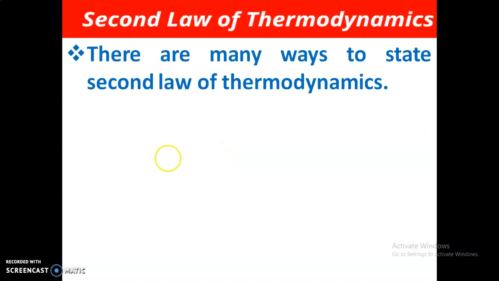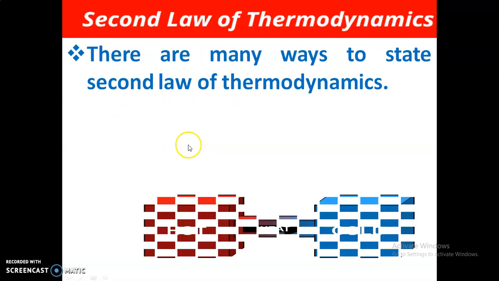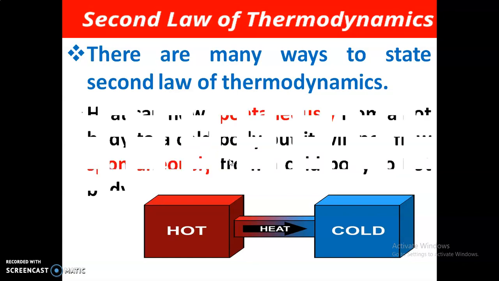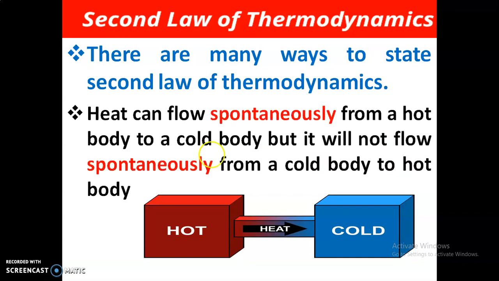There are many ways to state the second law of thermodynamics. Heat can flow spontaneously from a hot body to a cold body, but it will not flow spontaneously from a cold body to a hot body. This is the general statement of the second law of thermodynamics. I hope you understand. So let us see another example.